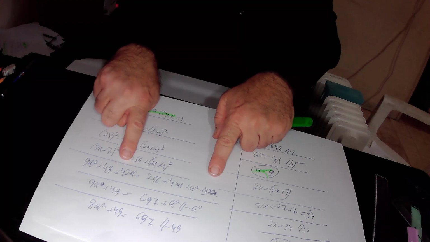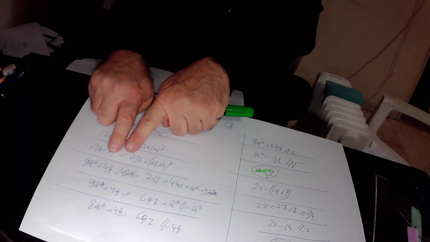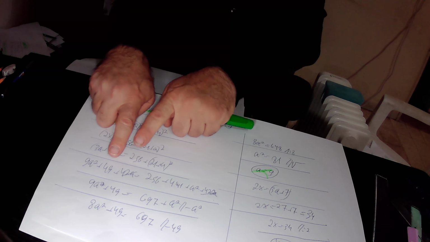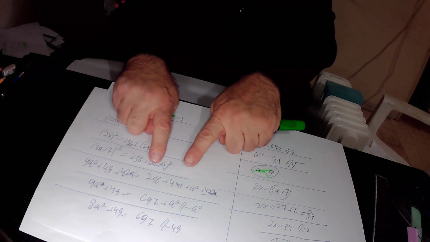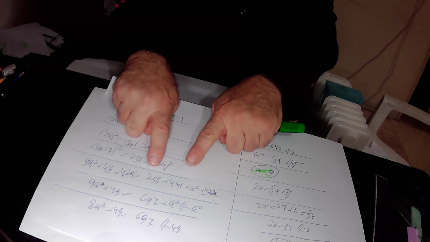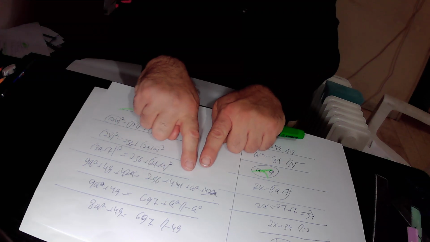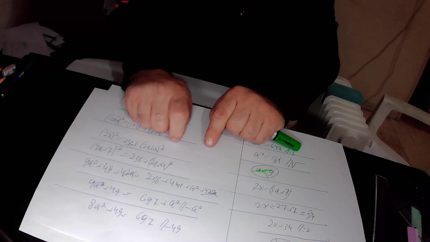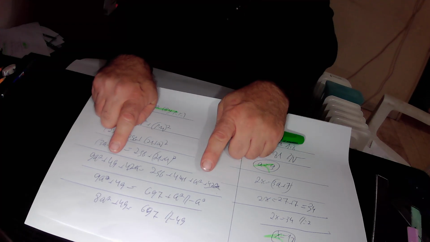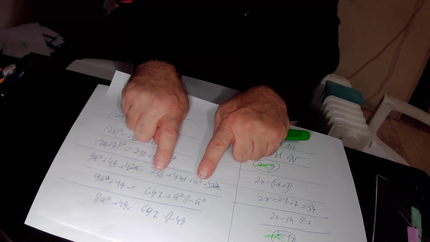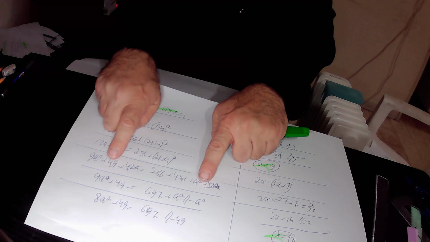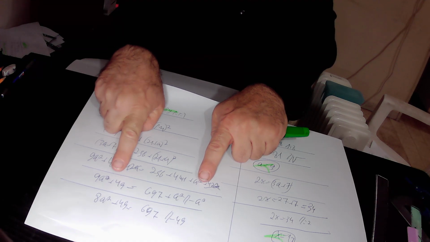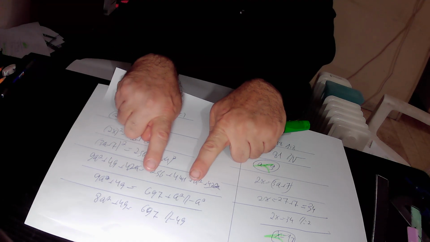After we cancel 42a, on this side of the equation we are left only with 9a squared plus 49, while on the other side we are left with 256 plus 441, which equals 697, plus a squared. So in total, 9a squared plus 49 equals 697 plus a squared. Here we subtract a squared from the equation, and we find that 9a squared minus a squared equals 8a squared, plus 49 equals 697.